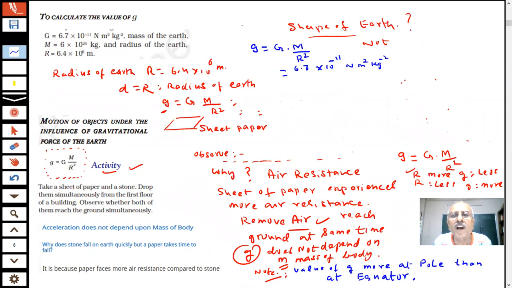What is the mass of the earth? It is 6 into 10 power 24 kg.